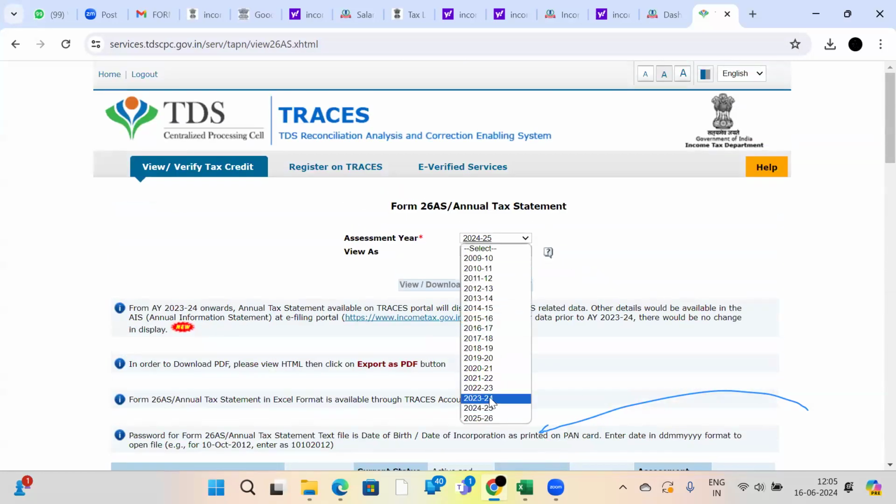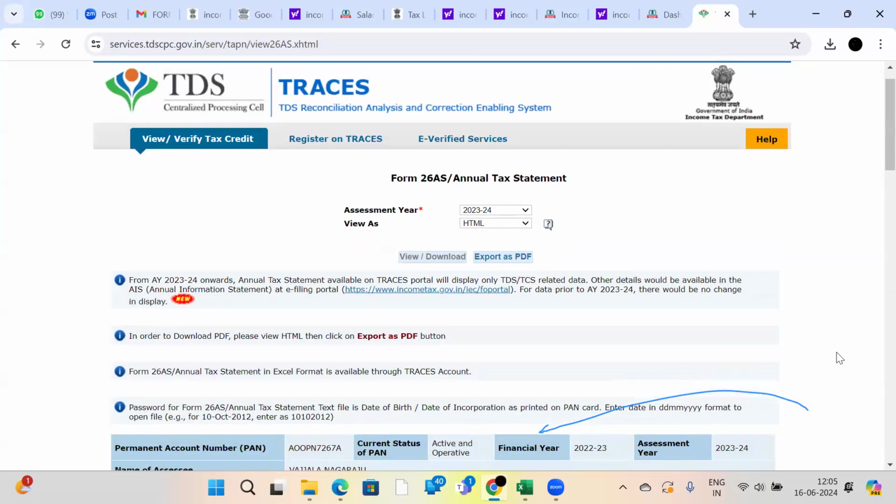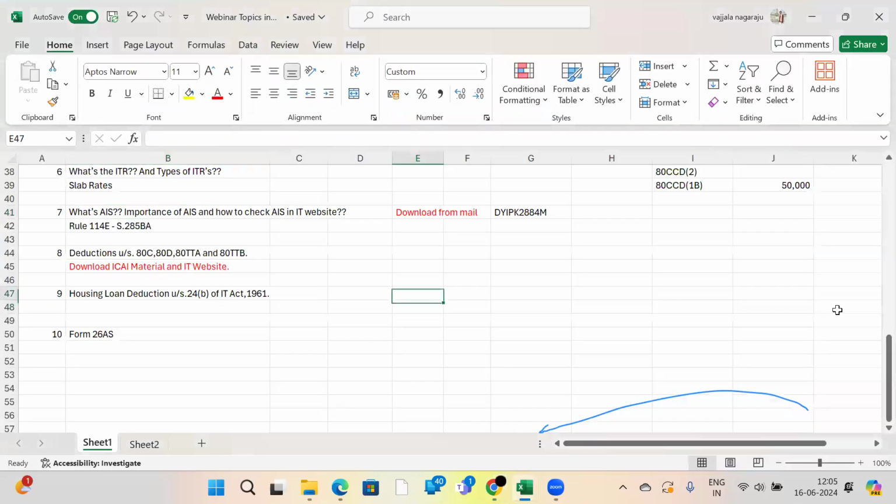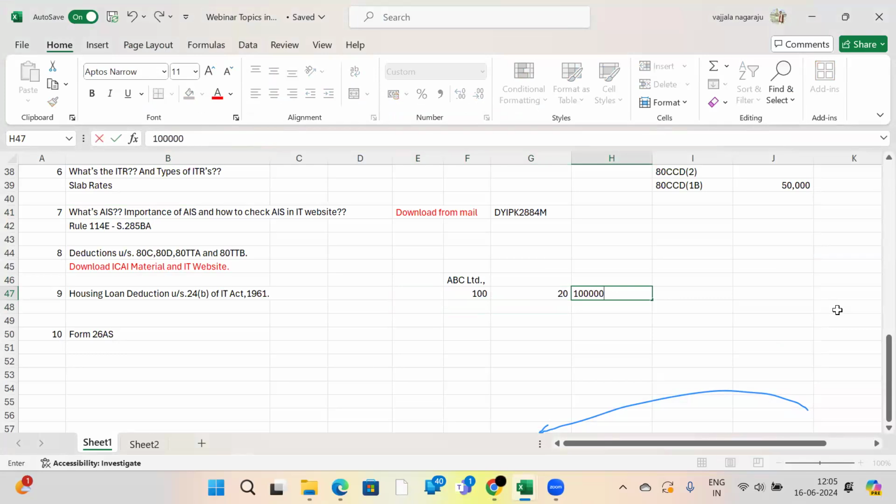Yes, sir. Can I check Form 26AS without filing ITR? Sir, how and why form 26AS is generated, I will tell you in a simple answer. Suppose I have a company called ABC Limited. In my organization, 100 employees are working. Out of these 100, 20 employees' salaries are more than the taxable limit. For them I should deduct TDS because their packages are more than 10 lakhs.